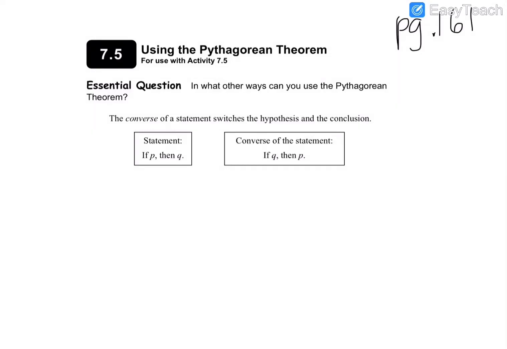Okay, so here we go. 7.5 is using the Pythagorean theorem. And our essential question says, in what other ways can you use the Pythagorean theorem? So it's interesting, if you read this statement, the converse of a statement switches the hypothesis and the conclusion.